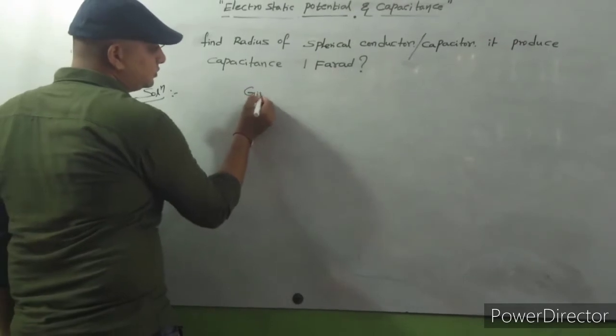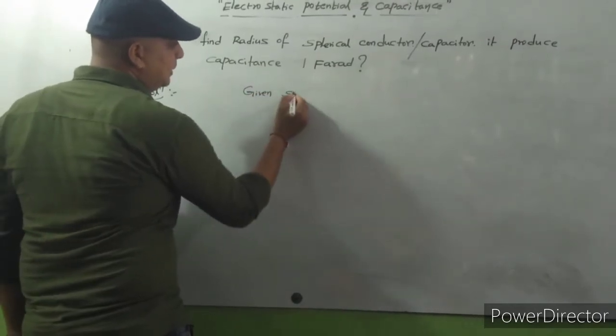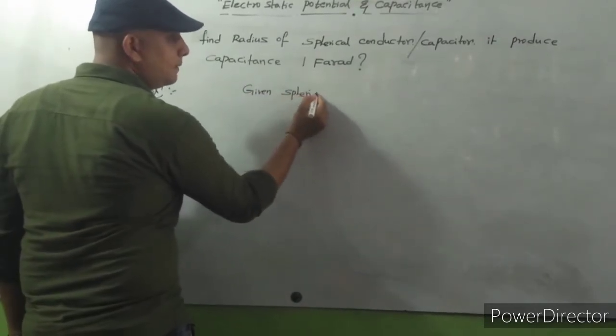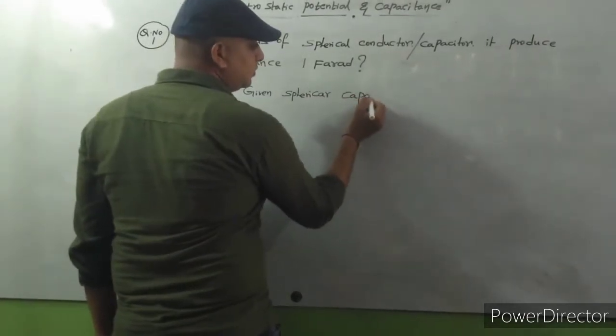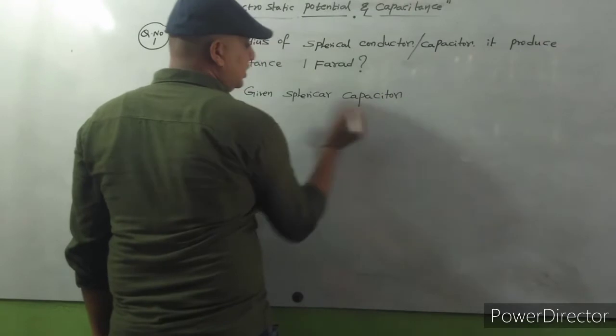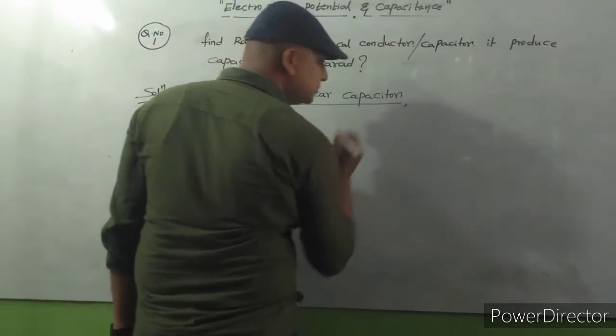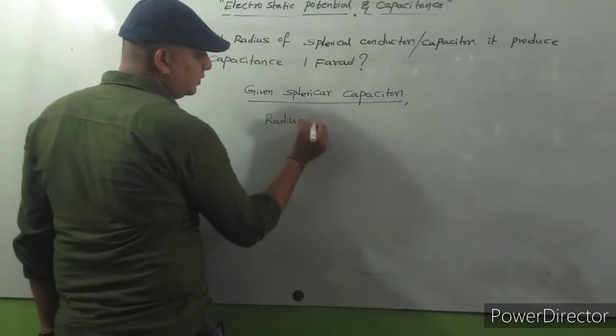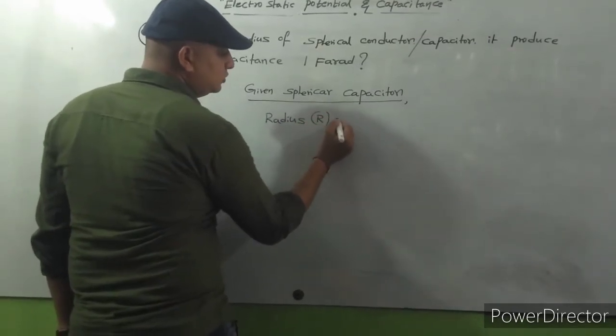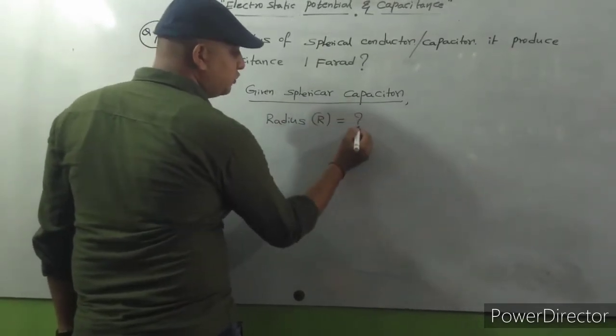Given: spherical capacitor, radius R is what we need to find.